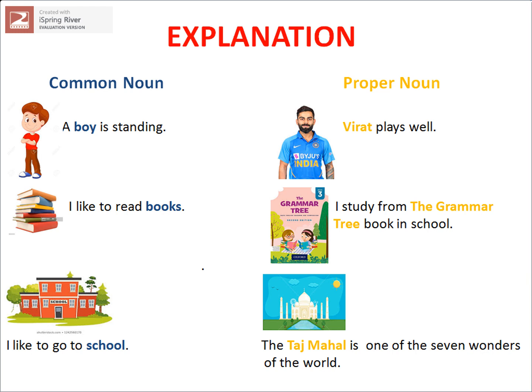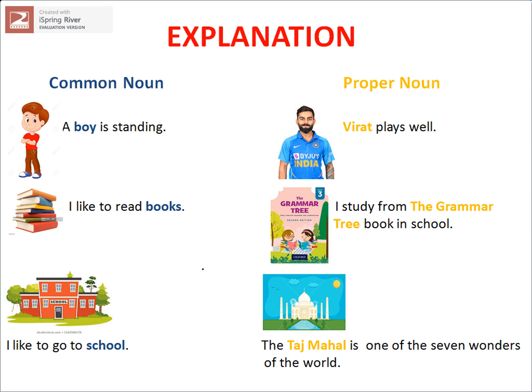See the second example. I like to read books. Books is a common noun because it is a general name given to a thing. But if I say, I study from the Grammar Tree book in school, the Grammar Tree is a proper noun as it is a specific name given to a thing.